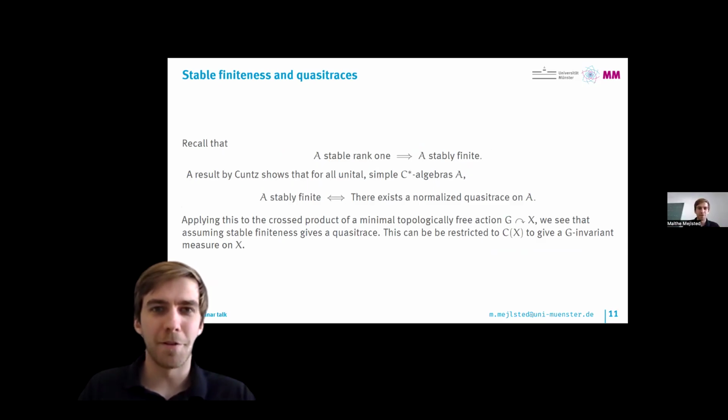This is a very brief explanation of something that we are only using in this case, where we are talking about cross products of actions on spaces, and we have all these assumptions of a countable discrete group and compact metrizable spaces. Some of these things might be a little more complex in general, but this is the statement in this reduced case.